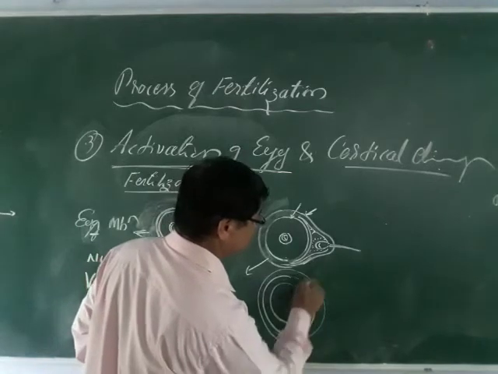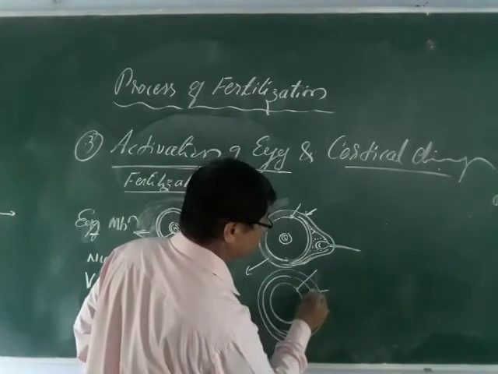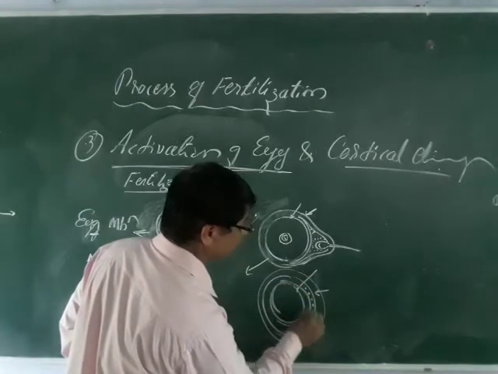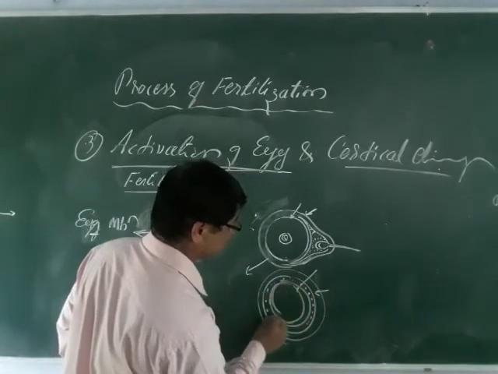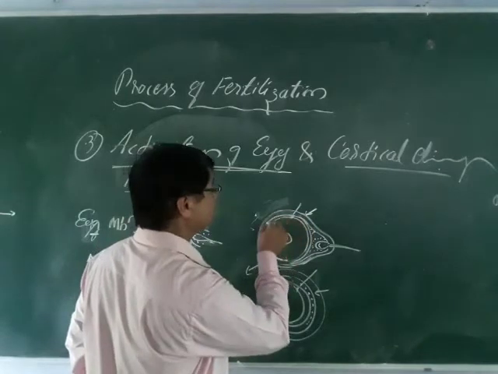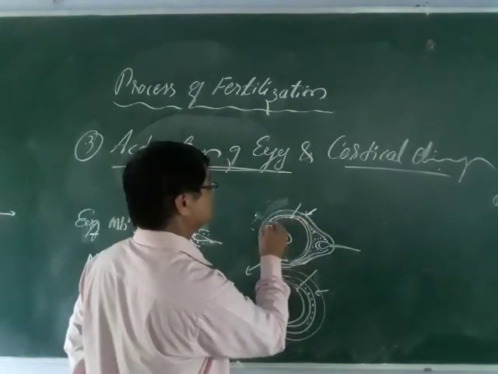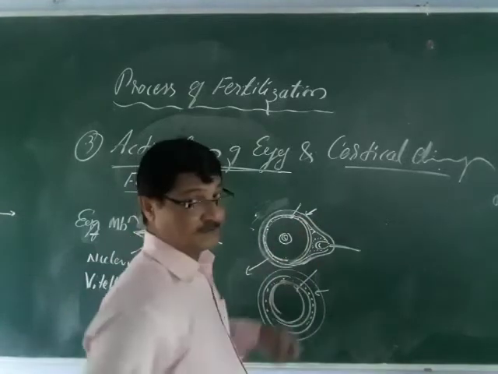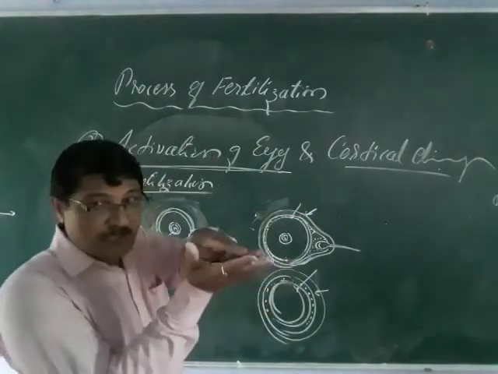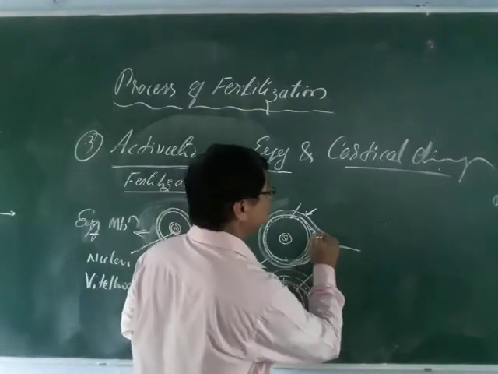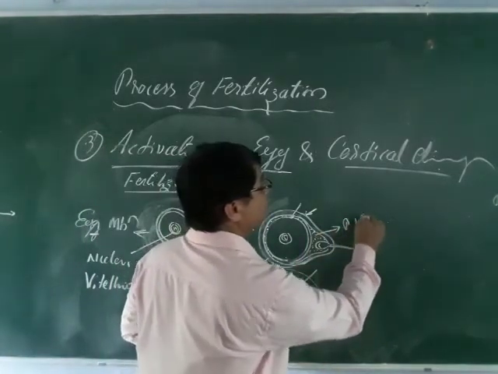If you consider this is the vitelline membrane, and the space in between the vitelline membrane will be developed, like this here. This is the space, you can see here. I will draw one more diagram here. And this is called the space. This results means it uplifts and a space will be developed. So you can see this space, and this is called the perivitelline space.